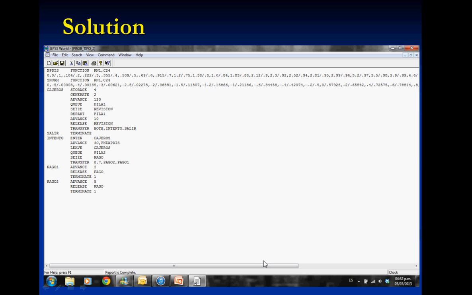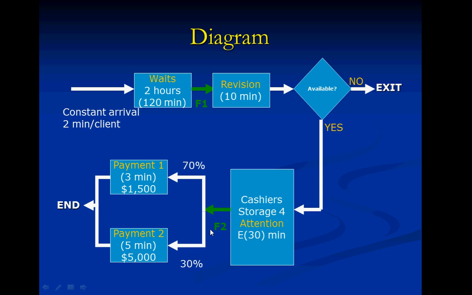So we queue fila 2, we seize pago, and then we transfer 0.7 to pago 1 and 0.3 to pago 2. The transfer is just before the advance to pay. It's right here. We are in the same line. There are not two different people attending us. It's just one person, one cashier in this part.